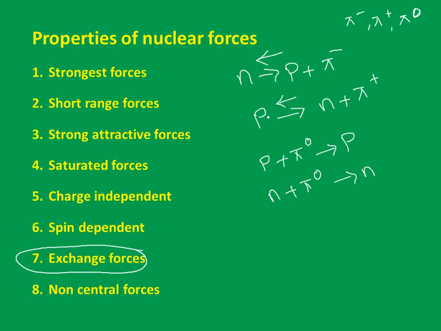This emission of a pion by a nucleon, either a neutron or a proton, which we are seeing here, involves no change in its mass, in violation of the law of conservation of mass and energy.